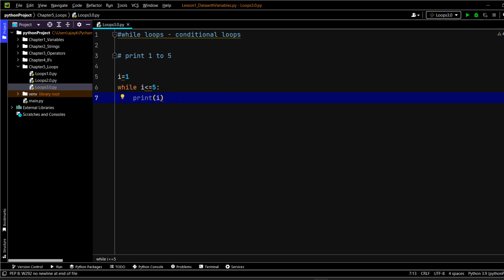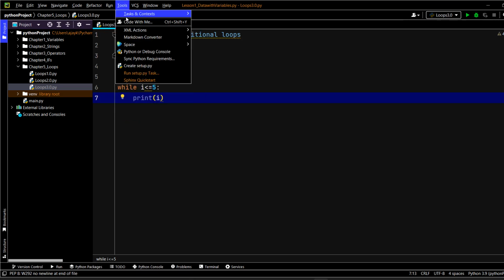In a for loop, you have already given the instructions 5 times, 500 times, maybe 5,000 times, so at least after these many attempts the loop will exit. But in a while loop you have to be very careful, because right now I'm saying that i has to be less than 5, but i is always going to be less than 5, because i is 1.